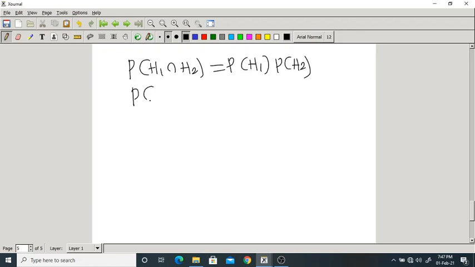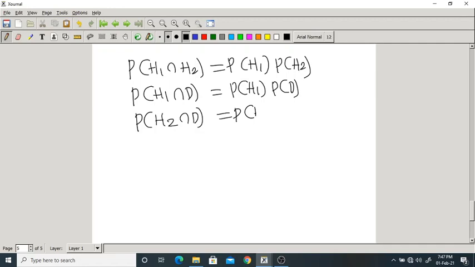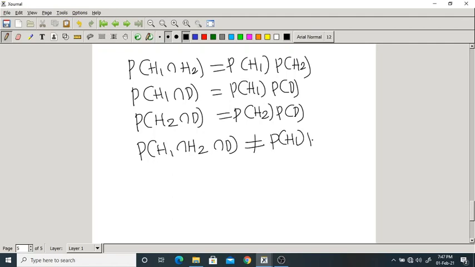In the same way, the probability of H1 intersection D is equal to probability of H1 into probability of D, and the probability of H2 intersection D is equal to probability of H2 into probability of D. But finally, the probability of H1 intersection H2 intersection D was not equal to probability of H1, probability of H2 and probability of D. This is equation 1, 2, 3, 4.